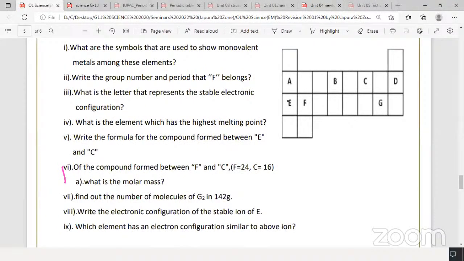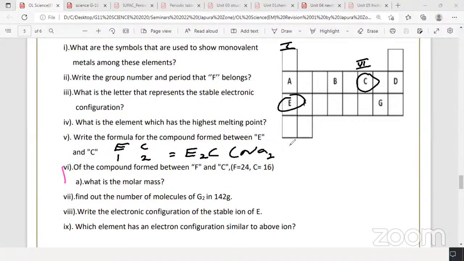E group 1, valency 1. C will be oxygen, group 6. Group 6 valency 2, group 1 valency 1. So when you interchange the valency, E valency 1, C valency 2, you get E2C. The real formula is actually sodium oxide, but don't write sodium oxide because you have to give the answer using the symbols given here.